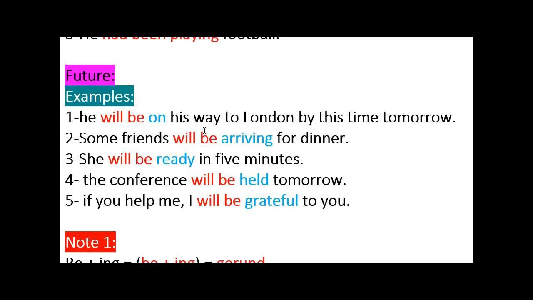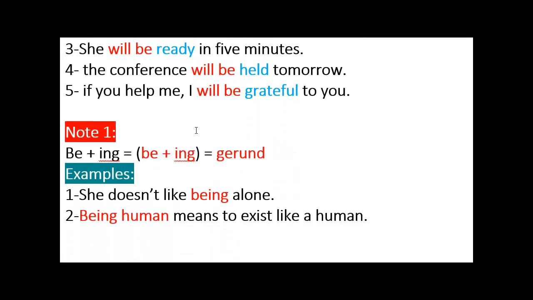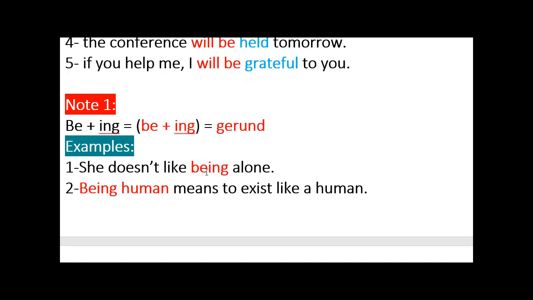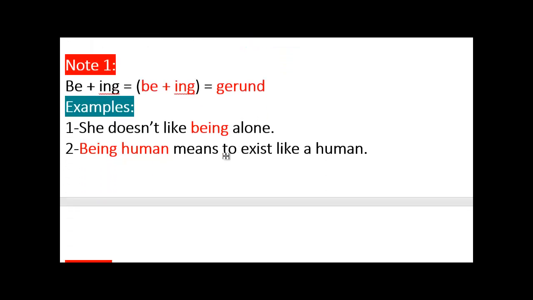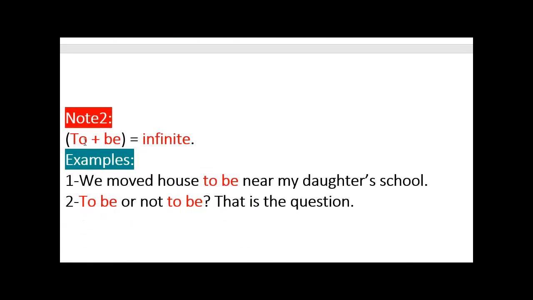A note to remember: when we add ing to the verb to be, it becomes a gerund, like she doesn't like being alone. That's be plus ing, a gerund. Being human means to exist like a human. Another note: if you add to to the verb to be, it becomes an infinitive, like we moved house to be near my daughter's school. So to be is an infinitive.